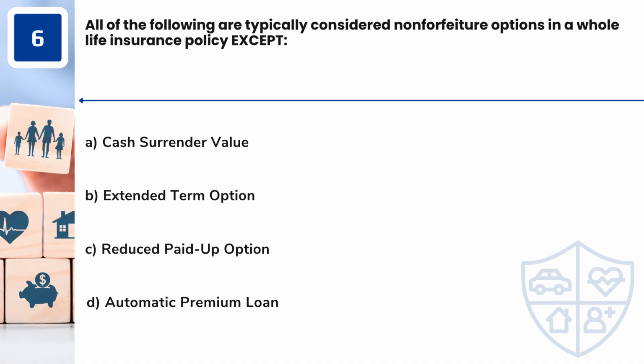Question 6. All of the following are typically considered non-forfeiture options in a whole life insurance policy except A. Cash surrender value. B. Extended term option. C. Reduced paid-up option. D. Automatic premium loan.